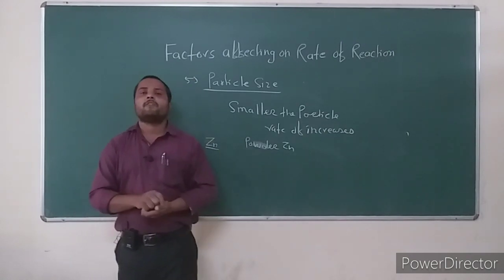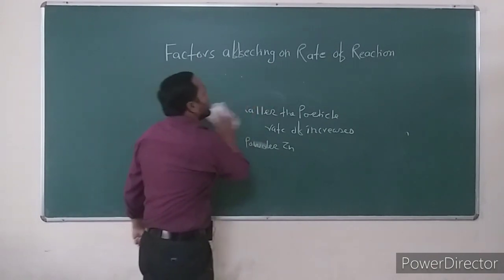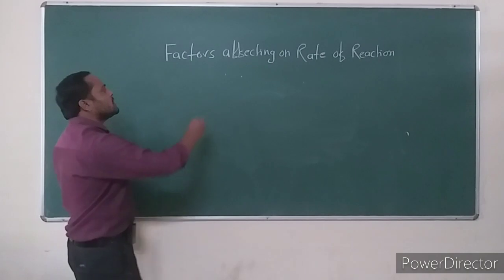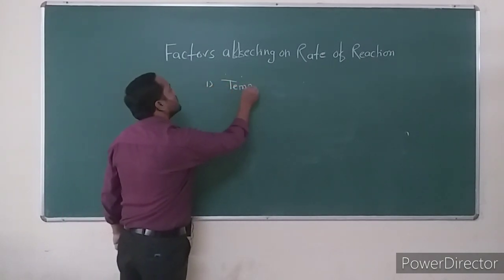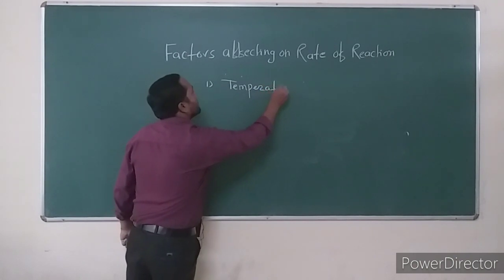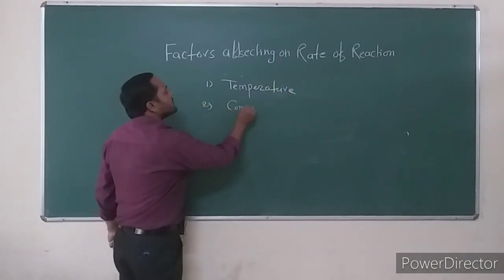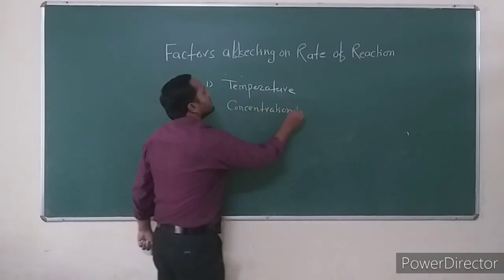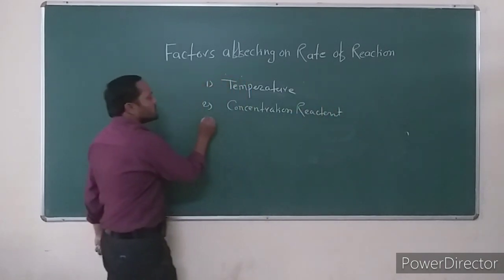These are the 5 factors which are affecting the rate of chemical reaction. The first factor is temperature. The second factor is concentration of reactant.